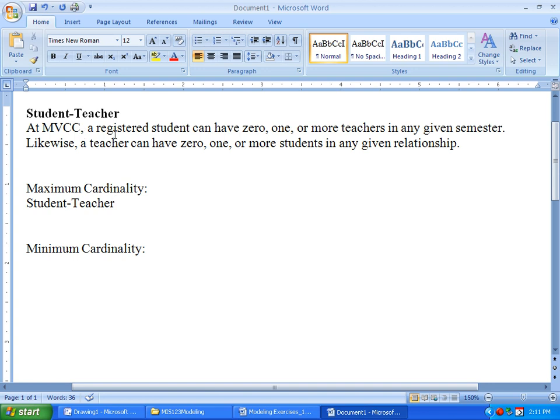It says a registered student can have 0, 1, or more teachers in any given semester. So that "or more" is really the dead giveaway. So we do have, at least on the teacher side, maximum cardinality of n for many. Okay? Now, it says likewise, a teacher can have 0, 1, or more students in any given relationship. So we have a many on the student side as well. So this is a many-to-many relationship.